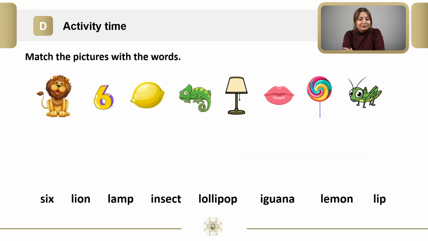The second activity. Dear students, match the pictures with the words. Now pause the video, do it, then return to the video.